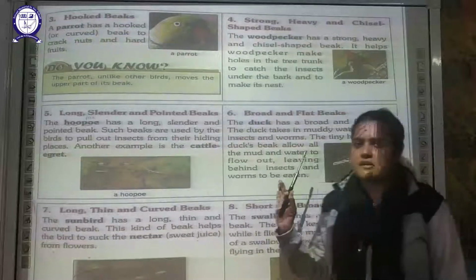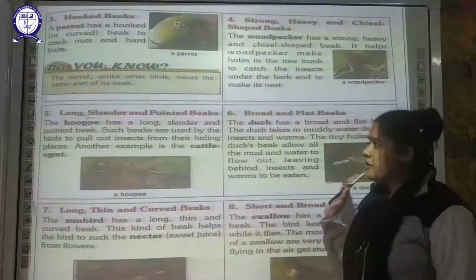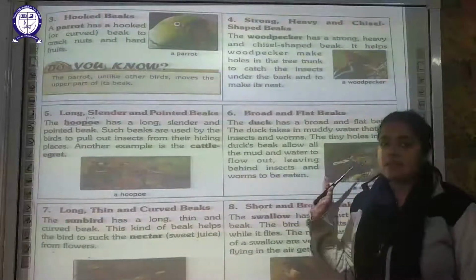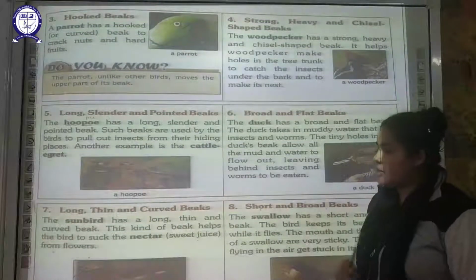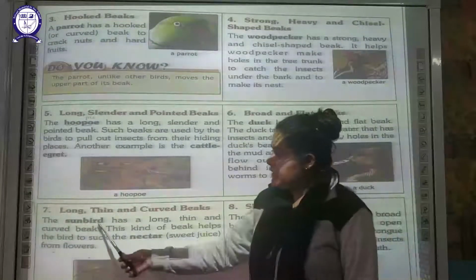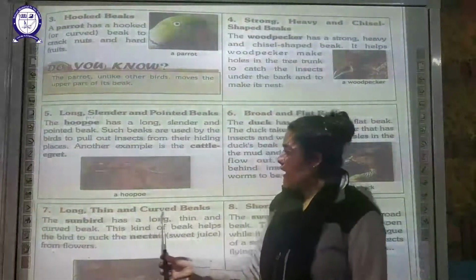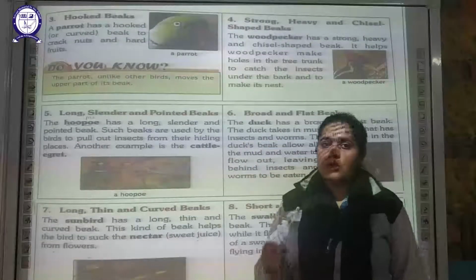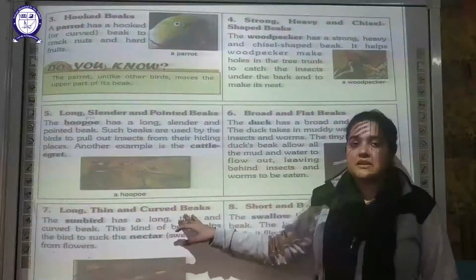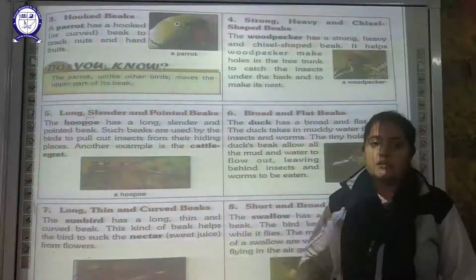So these birds are utilizing it for feeding on the insects and worms which are found in muddy water. The next type of beak, the seventh type of beak, is your long, thin and curved beak. So it is a very long, thin, as well as curved beak. An example of that is your sunbird.